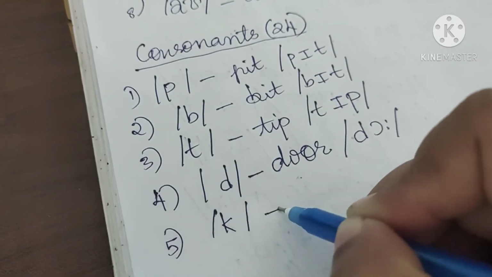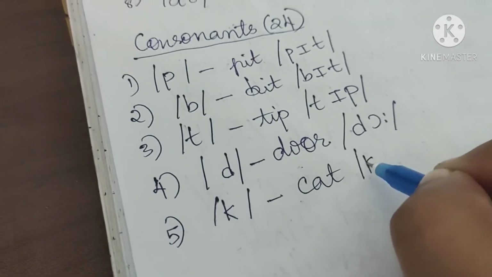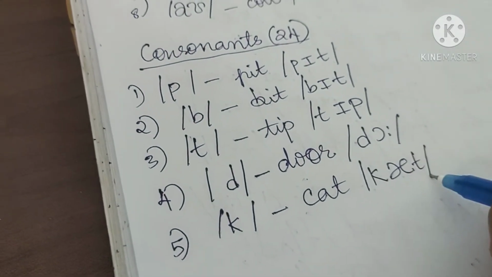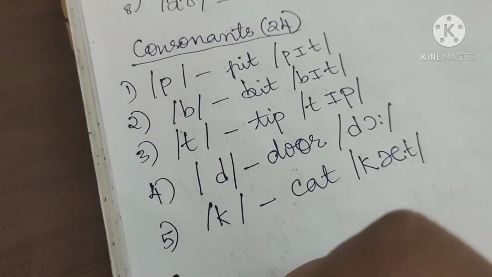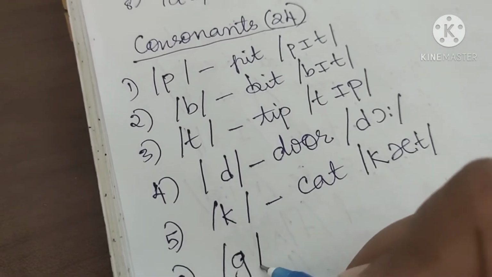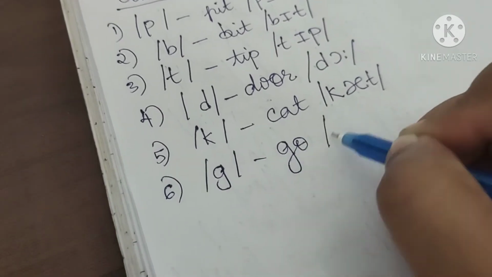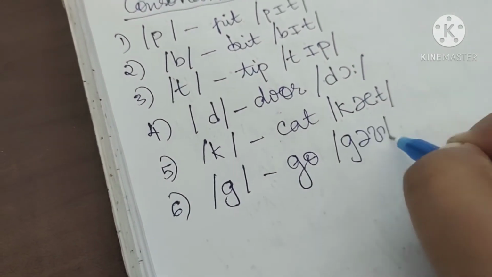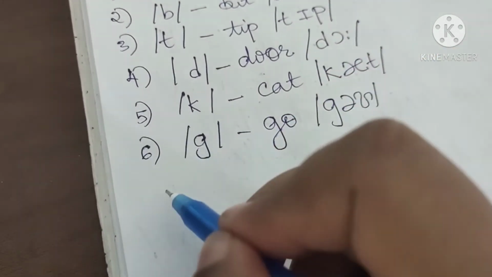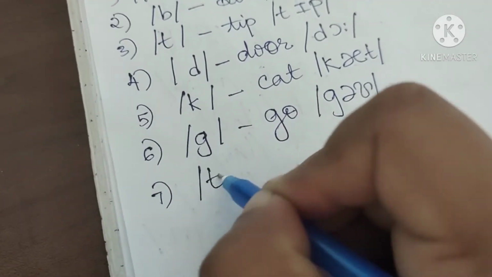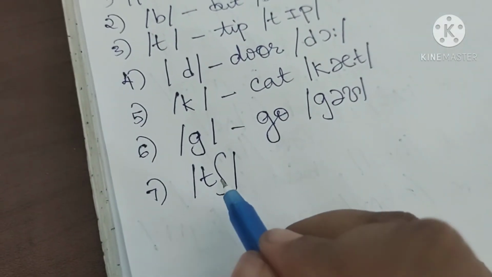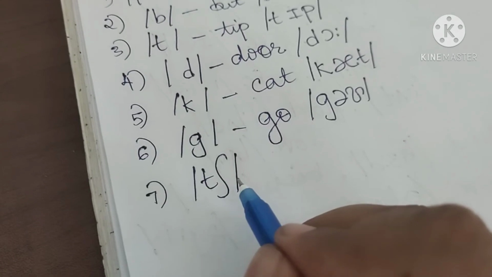K as in catch. K, A, Ch. G as in go, as we have studied in the diphthongs. Next, seventh one is ch. Now this is one difficult one. For ch you have to put a t and the sh sound.